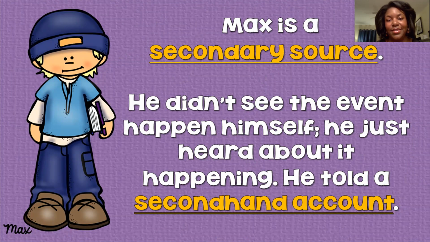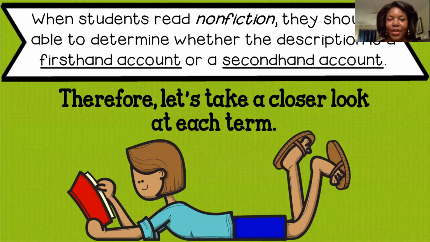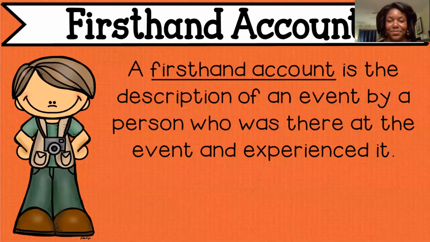Max, on the other hand, is a secondary source. He did not see the event happen himself. He just heard about it happening, and he told a second-hand account. When we read nonfiction, we need to be able to determine if the description is a first-hand or a second-hand account. So we're going to go ahead and look closer at these terms.